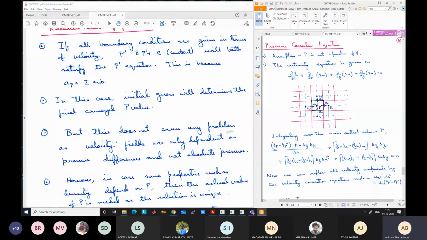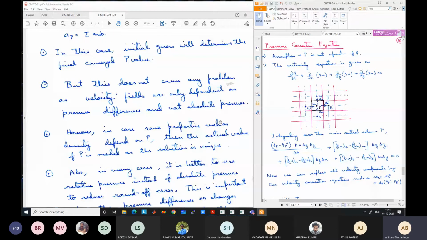So in that case, information about pressure is required anyway, because without knowing the pressure, how will you calculate the density variation? So it needs to be given as boundary information. Otherwise, you cannot use the simple algorithm. It means any algorithm, because if you don't know density, how will you?